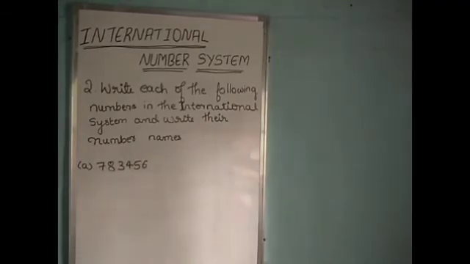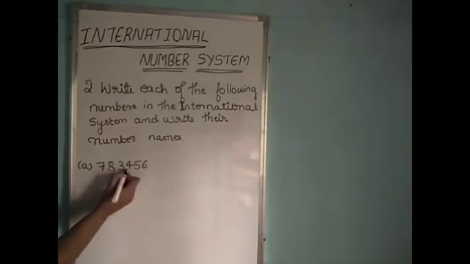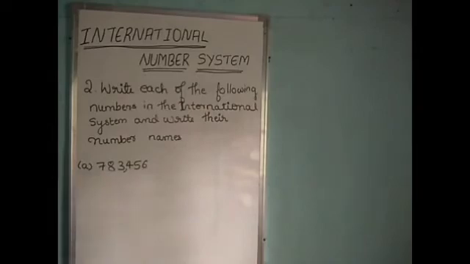Let's solve the exercise questions. In that, the second one: write each of the following numbers in the international number system and write their number names. Here we have to write numbers according to the international number system and write their number names. According to the international number system, from the right side 3 digits constitute the ones period. After 3 digits comes the thousands period. So I will put a comma between the ones period and the thousands period. After that we have to write their number names.